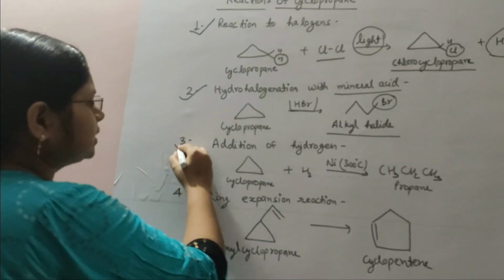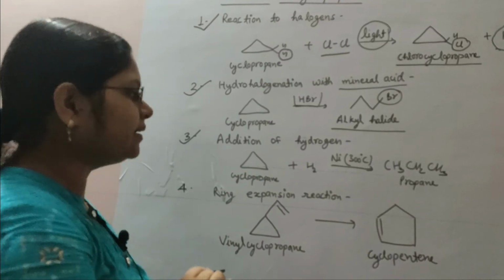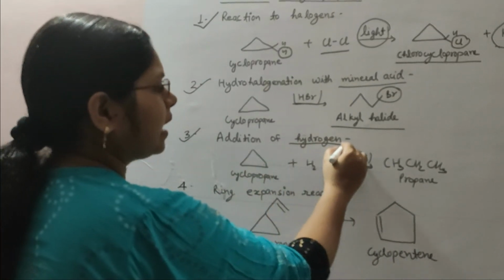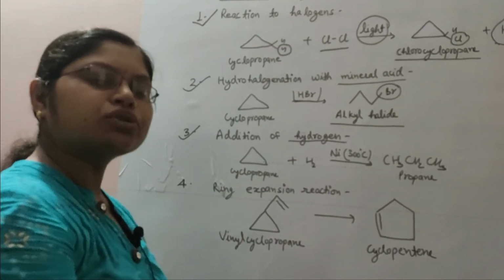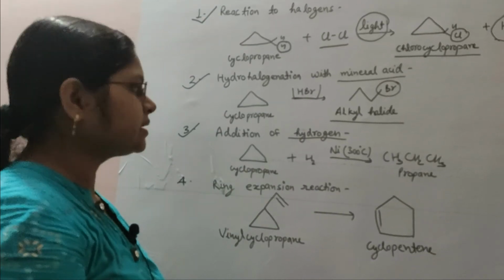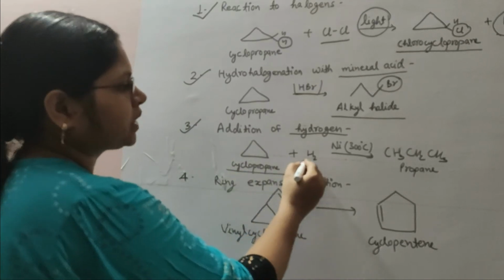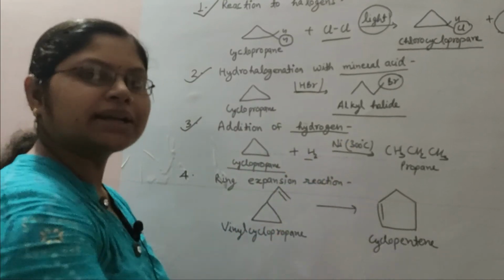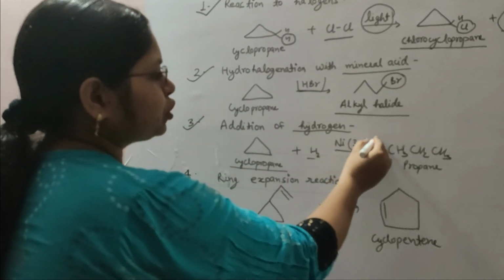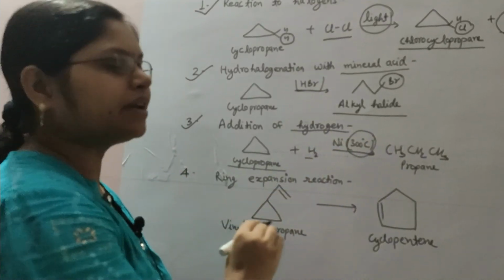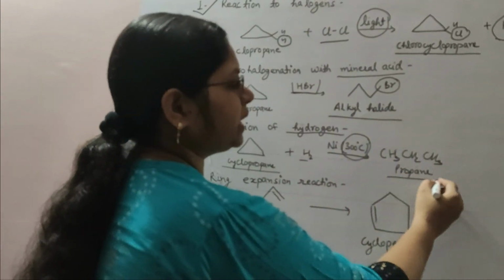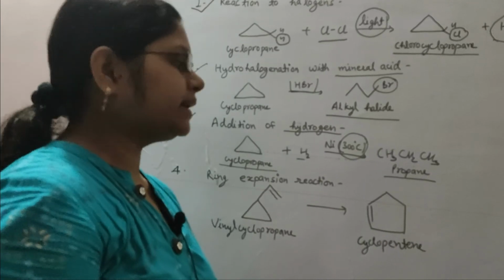Now the third reaction, which is also important for alkenes, is addition of hydrogen. When addition of hydrogen is done on cyclopropane in the presence of a nickel catalyst at a temperature of 300 degrees centigrade, we obtain propane, and propane is an alkane.